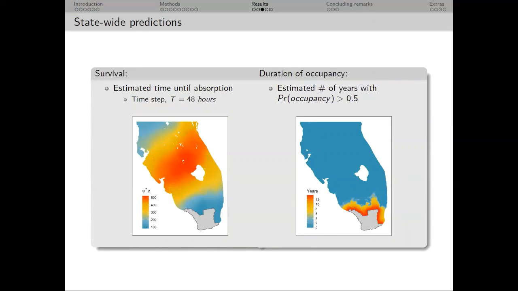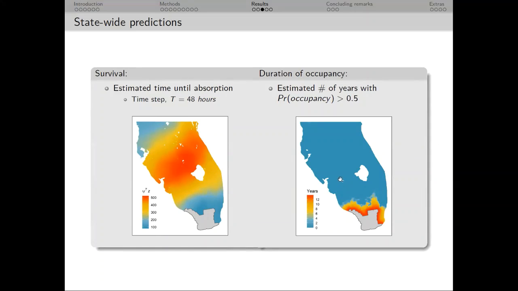Now looking to survival, which is interpreted as the number of time steps until absorption, with a time step being equal to 2 days. We see extremes here at the northernmost extent, where survival is low due to cold mortality, and down at the southern extent, survival is low due to the combination of roads and removals. And then we have relatively high survival there in the middle.